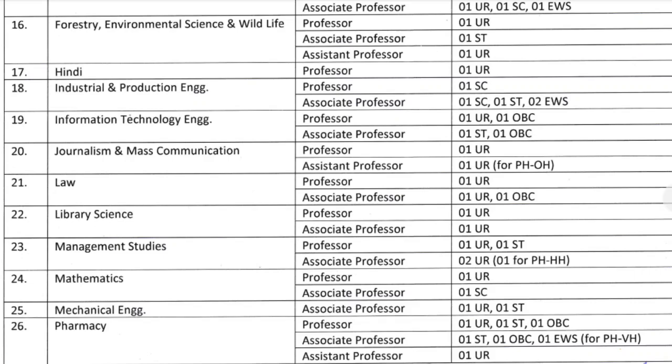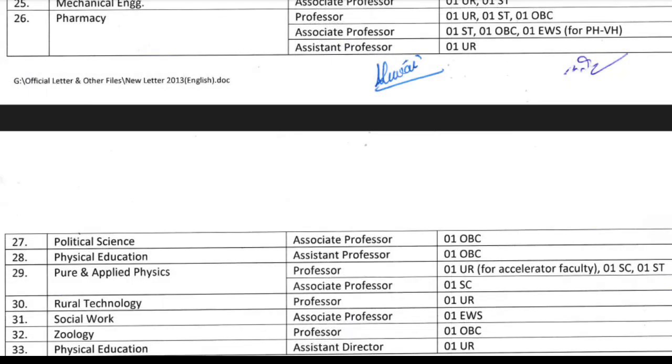Pharmacy, Professor, Associate Professor and Assistant Professor, number of vacancies 7. Political Science, Associate Professor, number of vacancies 1. Physical Education, Assistant Professor, number of vacancies 1. Pure and Applied Physics, Professor and Associate Professor, number of vacancies 4. Rural Technology, Professor, number of vacancies 1.